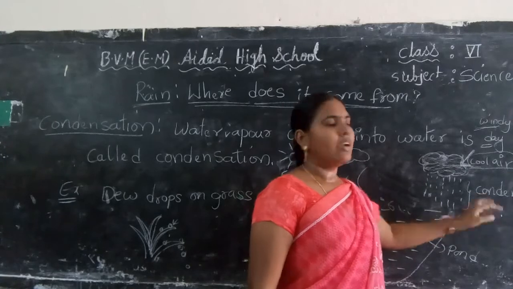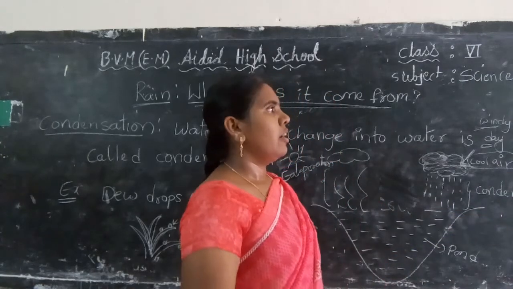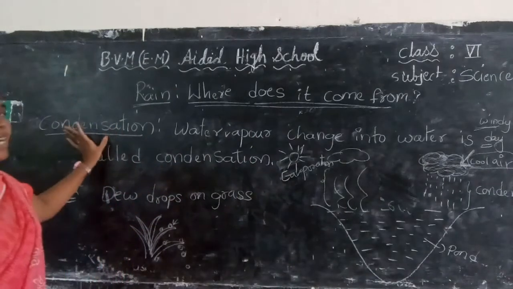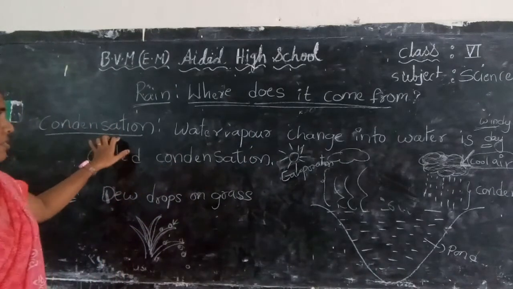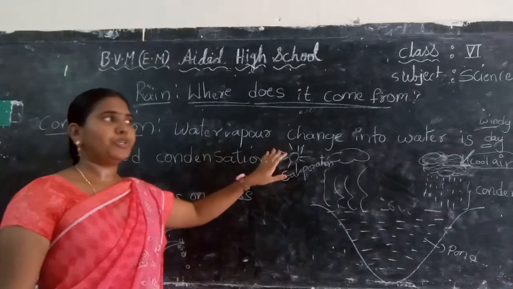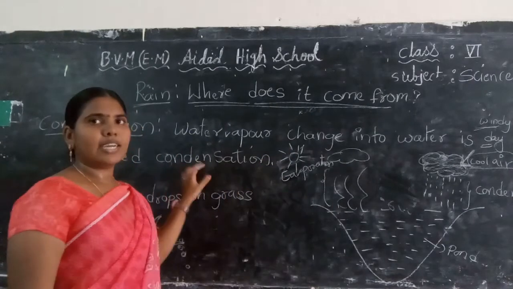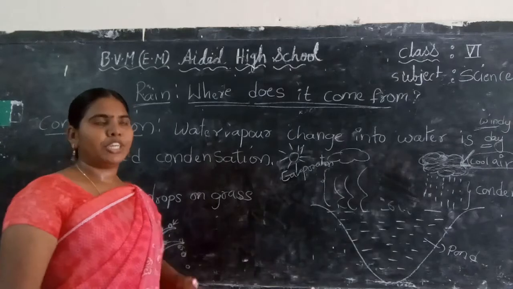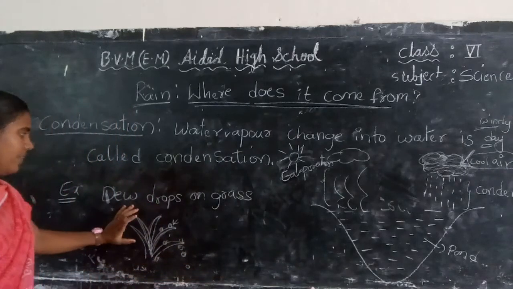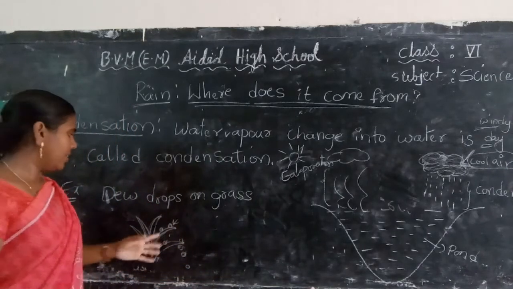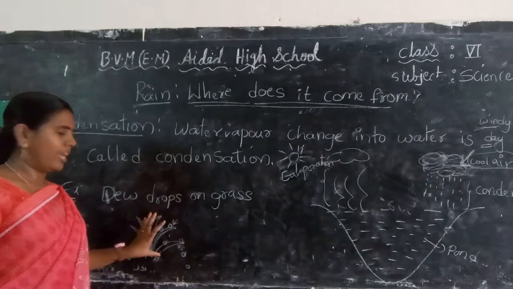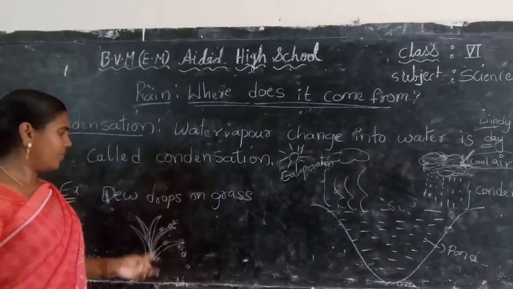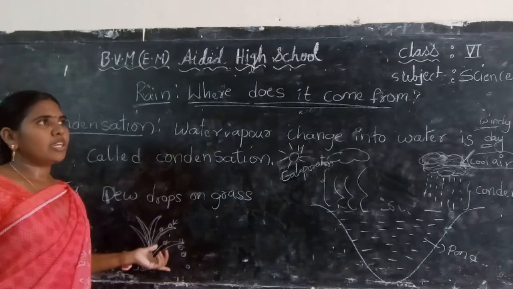This is called condensation. Okay, can you explain, children? Condensation means water vapor changing into water. In winter season we observe this condensation. Early in the morning there are water drops on the grass. Why are there water drops on the grass?